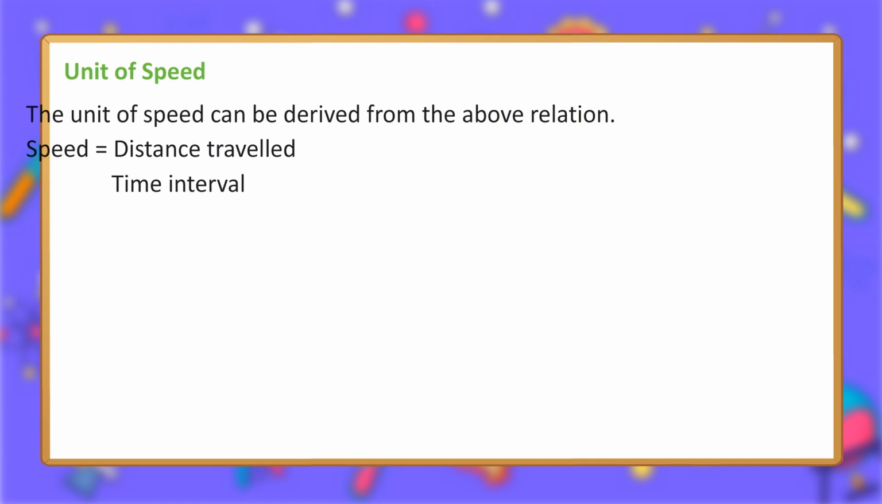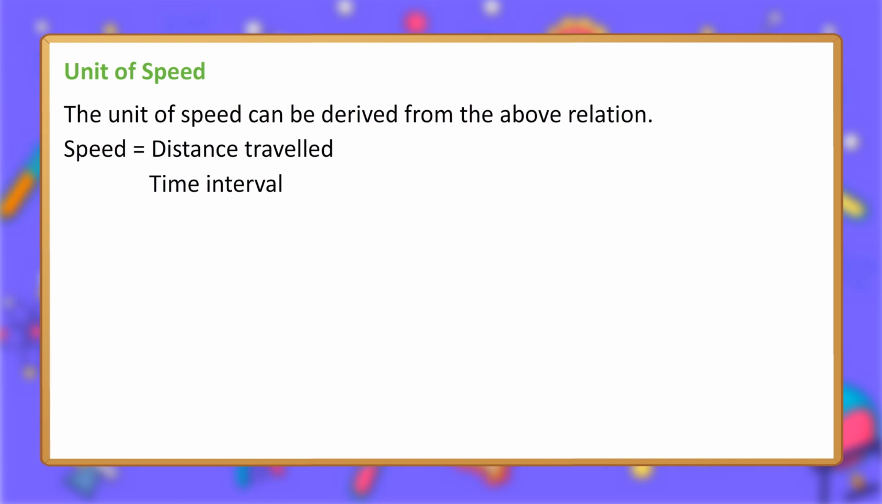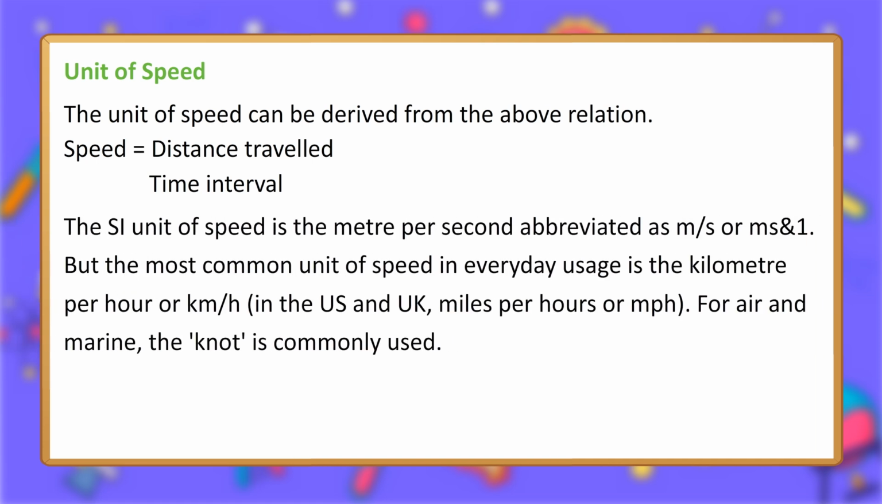Unit of speed. The unit of speed can be derived from the above relation. Speed equals distance traveled upon time interval. The SI unit of speed is the meter per second, abbreviated as m/s or m s^-1. But the most common unit of speed in everyday usage is the kilometer per hour, km/h. In the US and UK, miles per hour, or mph, is used. For air and marine travel, the knot is commonly used.